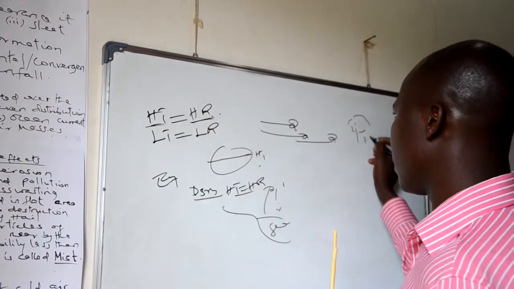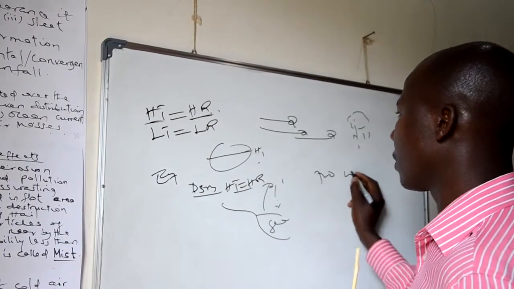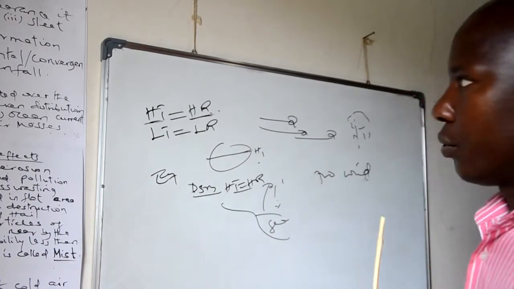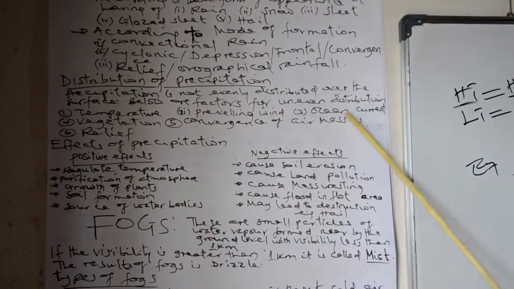Because when the wind carries dampness, it can cause the formation of cloud and then precipitation.